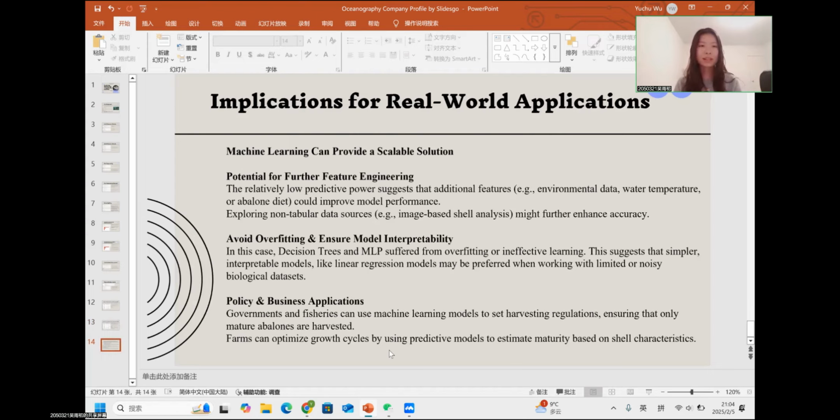And last, let's talk about the implications for real-world applications. First of all, we can say that machine learning can provide scalable solutions. While traditional age determination methods are time-consuming, machine learning can offer a faster and data-driven alternative. And also there is potential for further feature engineering, and it can avoid overfitting and ensure model interpretability. And for policy and business applications, governments, fishers, and farms can all benefit from it.